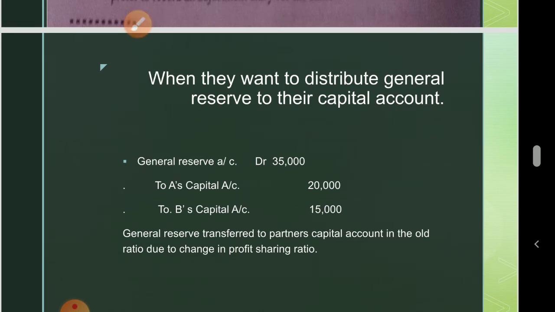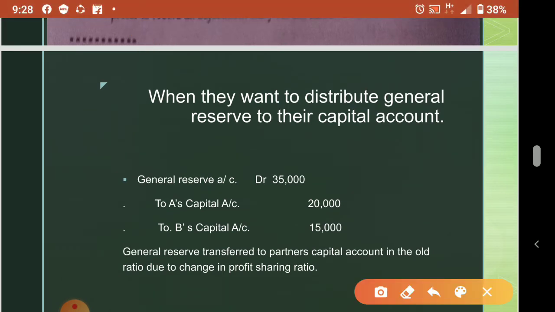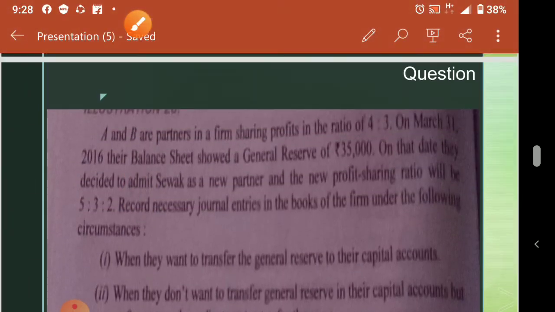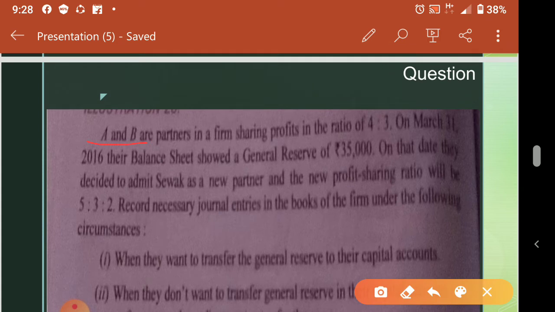First case: when they want to distribute the general reserve to their capital. Want to distribute means they are taking away the whole amount. Then which ratio you have to apply? Old ratio you have to apply. Here old ratio is 4 is to 3. So only A and B will take. Here new ratio is not applied, no sacrificing ratio, no gaining ratio. Only old ratio you have to take.